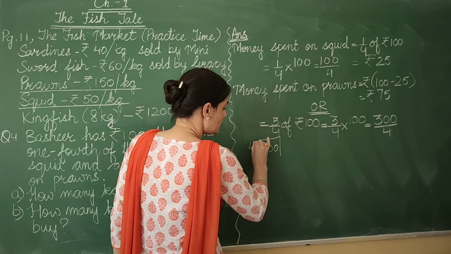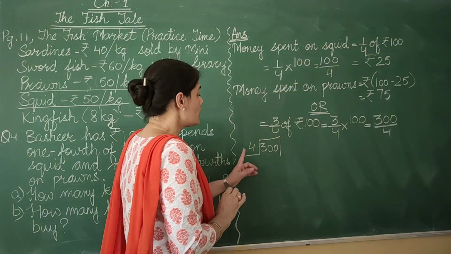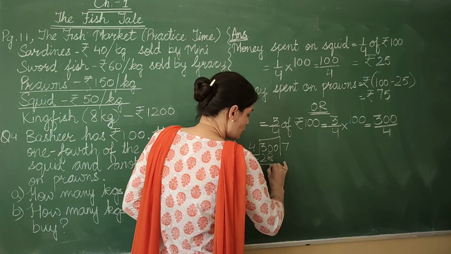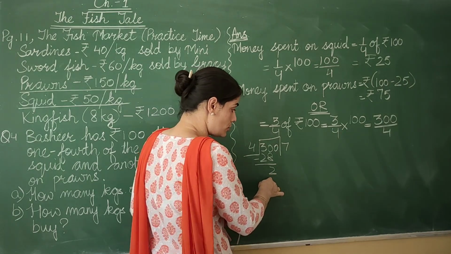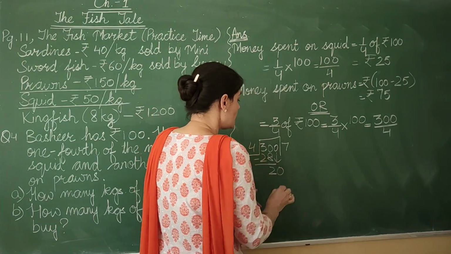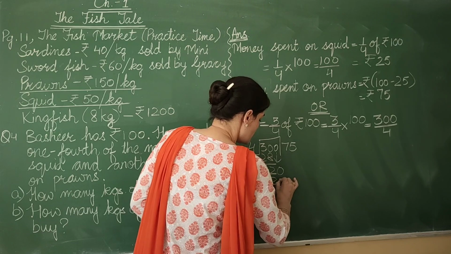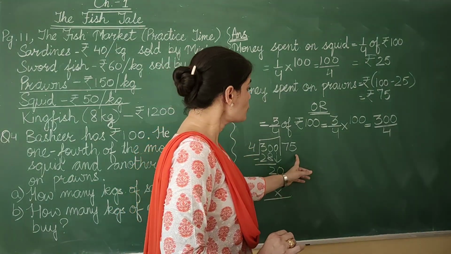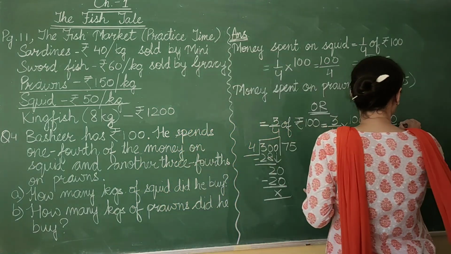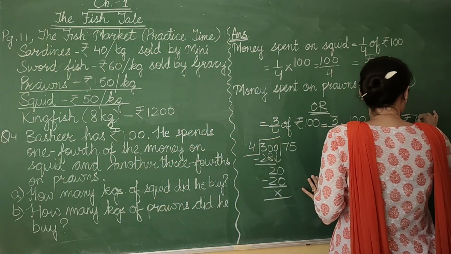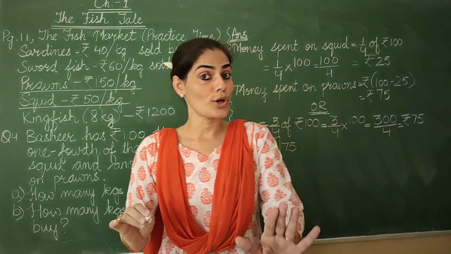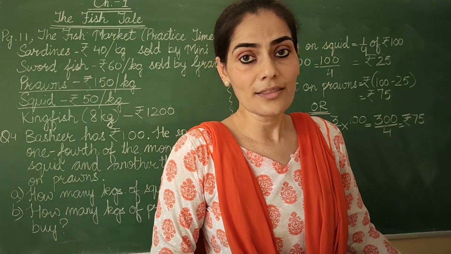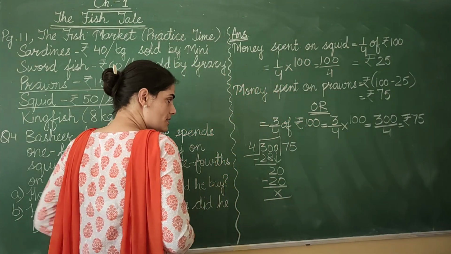300 divided by 4. Now 4 sevens are 28. 30 minus 28 is 2. I bring down the 0. And 4 5s are 20. 20 minus 20 is 0. So both ways we got the same answer, rupees 75. Now the choice is all yours. Whichever way you find easier, you can do it that way. Can I wrap this division now?